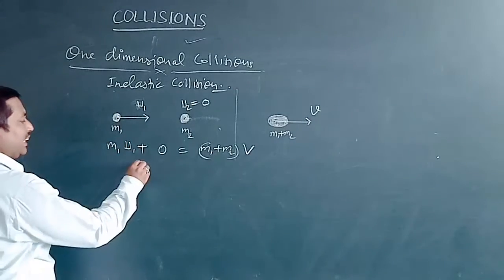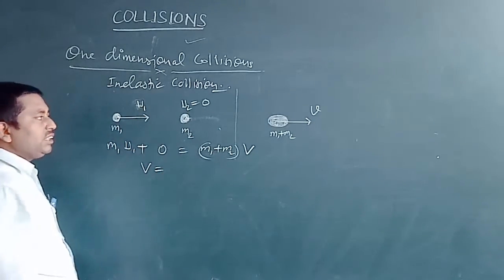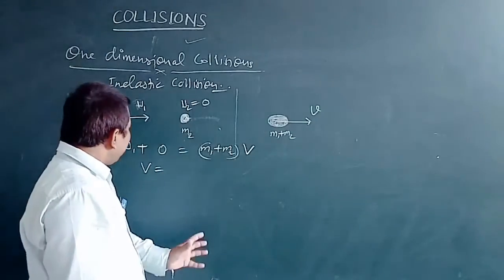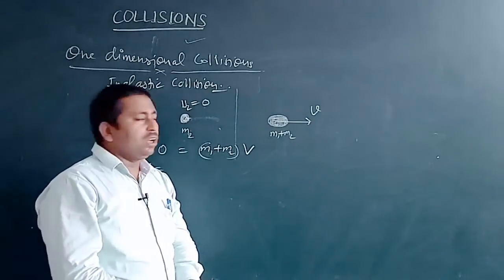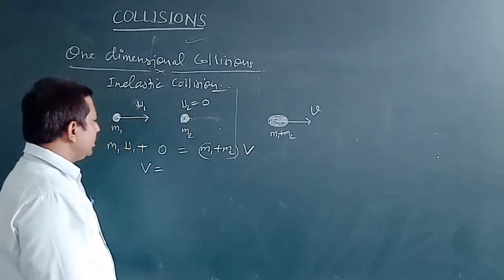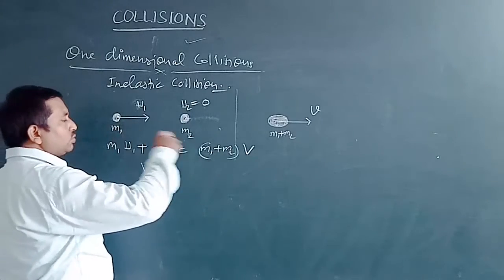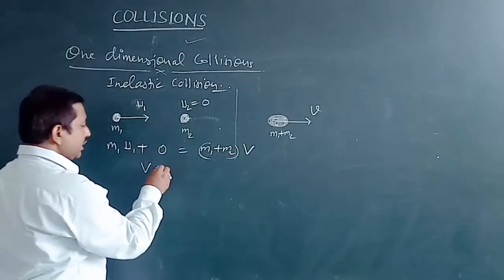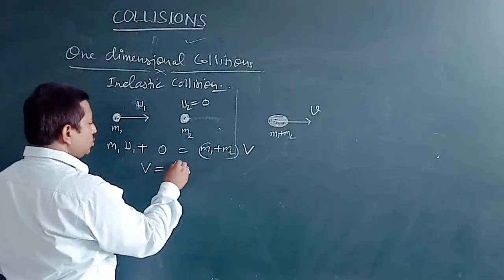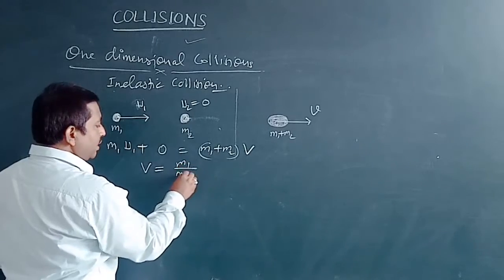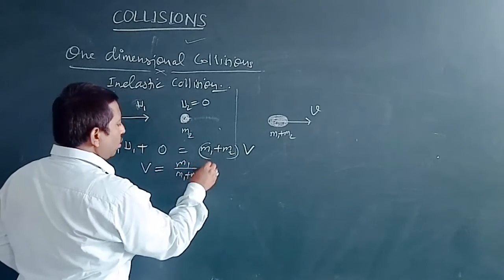From here we can easily find the combined velocity of both balls, v equals m1 by m1 plus m2 whole of u1.